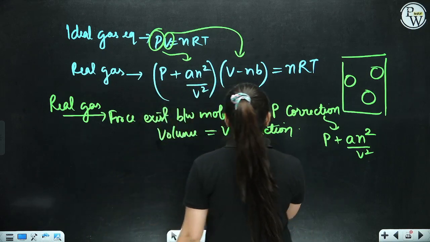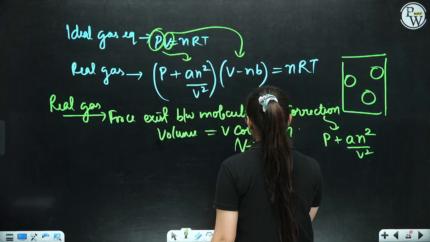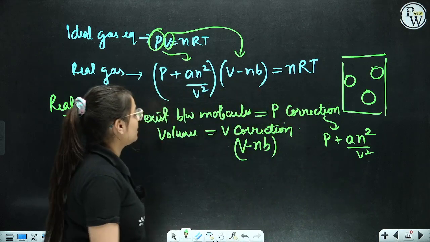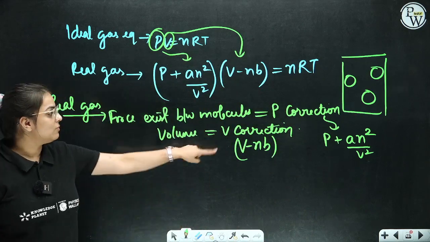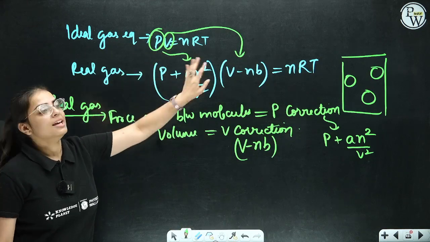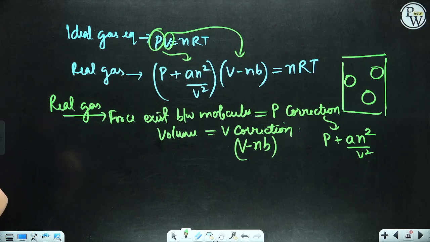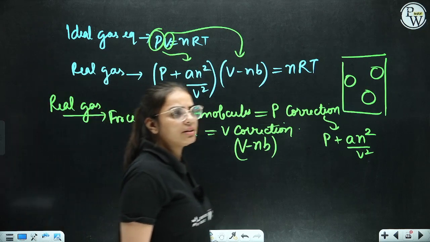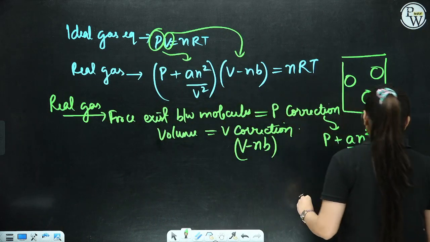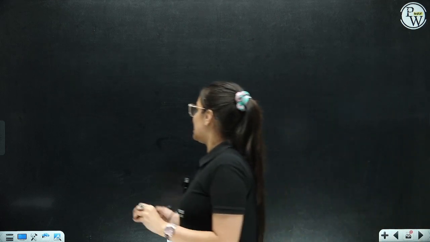So now we subtract some volume, that is V minus nb. What are we getting? We are getting the volume correction term. So when we introduce both of these things, we get the real gas equation. Everybody just write it down. It is a very simple key concept. Now, starting with what happens at high pressure.